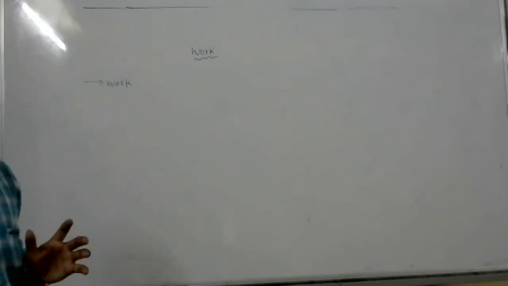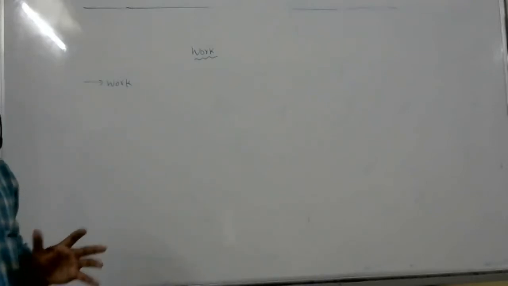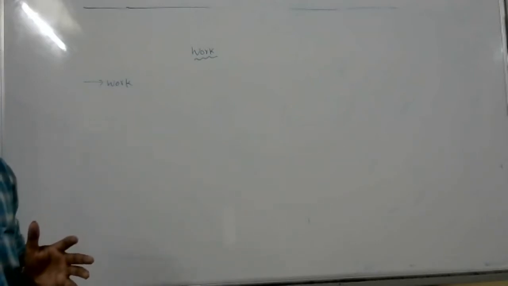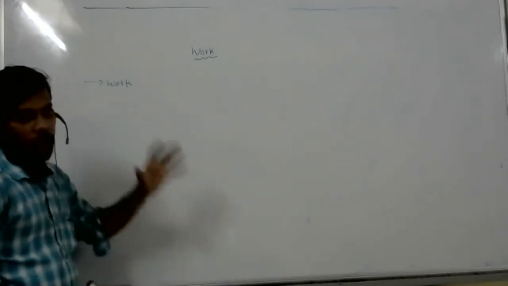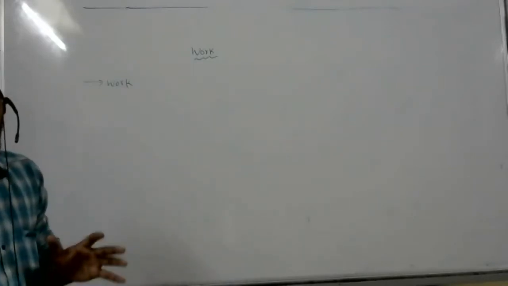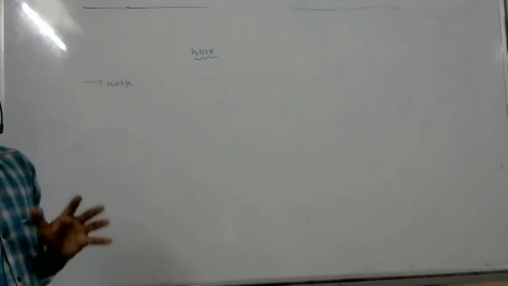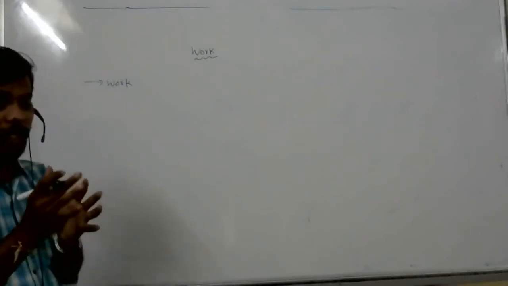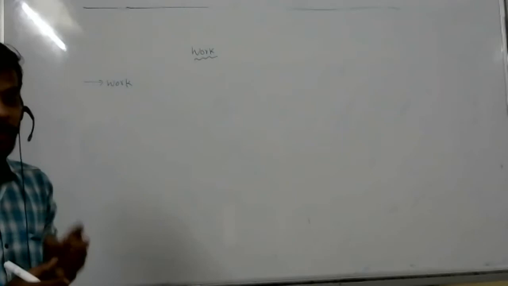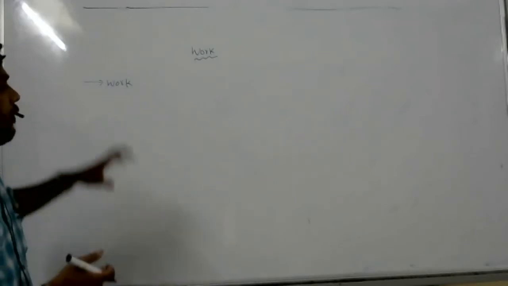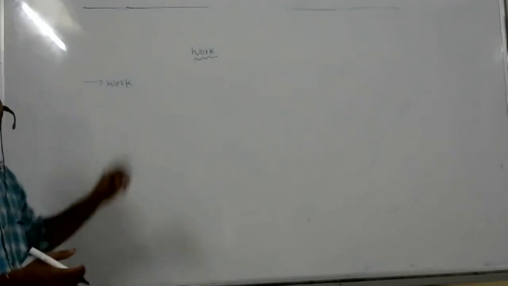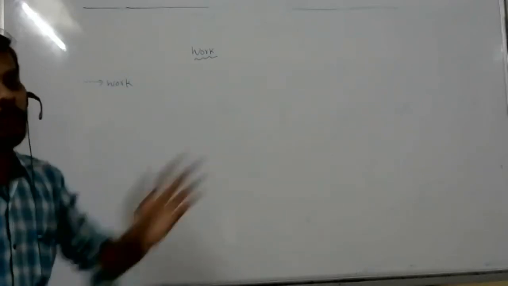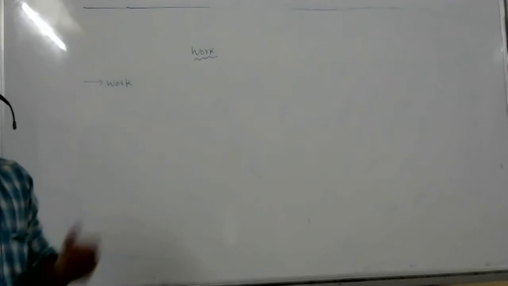I can give one more definition for work. Work is said to be done on an object only when the energy of the body changes. Generally, up to CBSE, work is said to be done when a force is applied on the object and it is displaced.